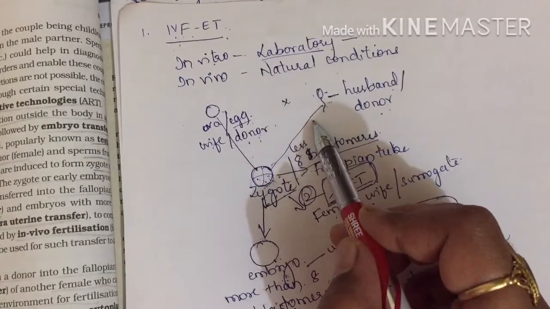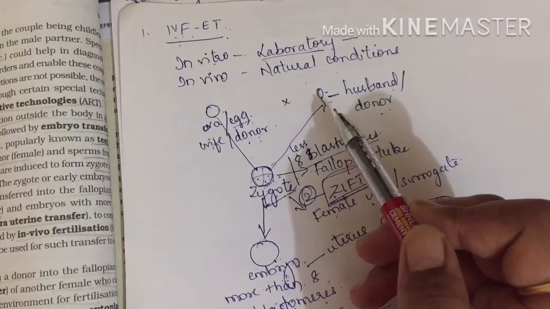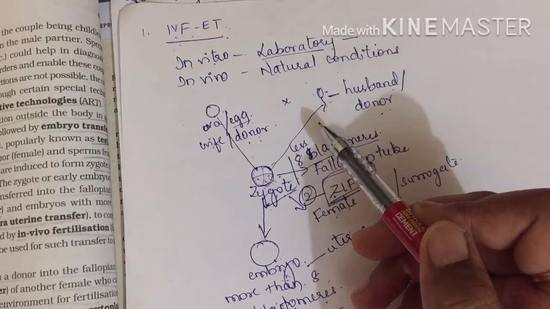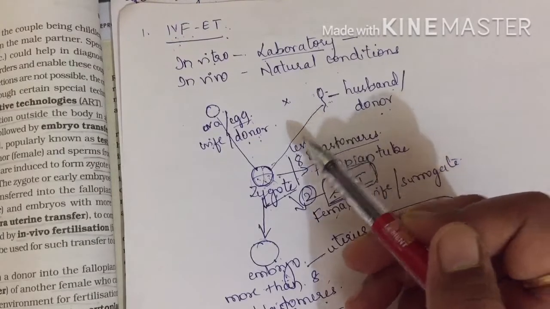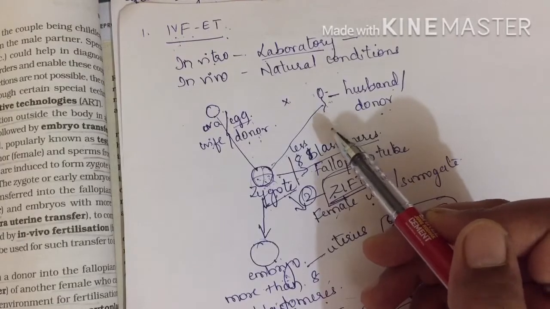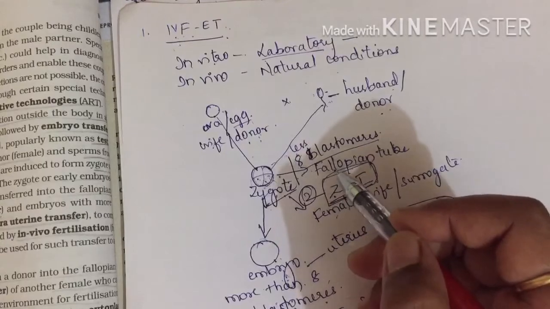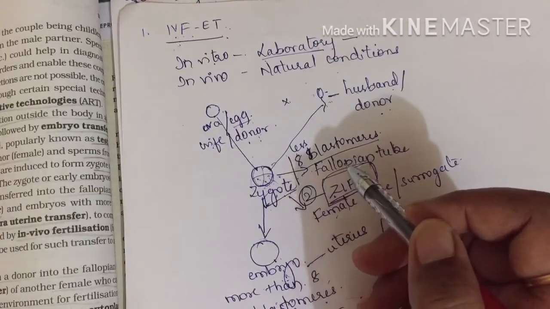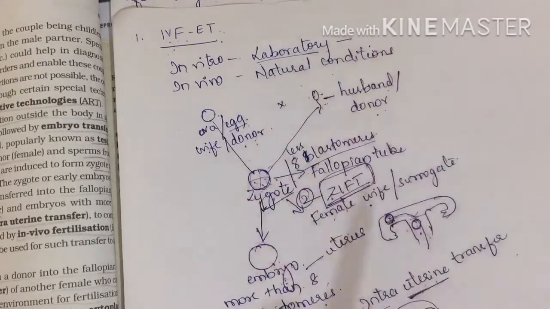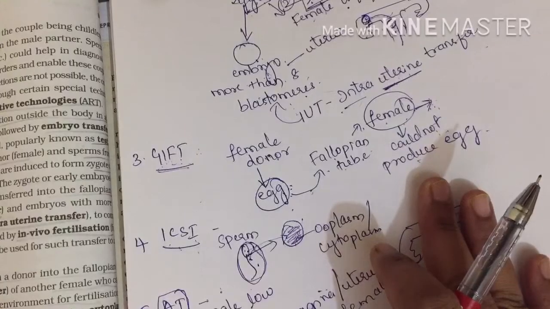Second one is that it is not present everywhere in the country. Third one is that it requires high precision, which means it is highly costly. When it is costly, many people cannot afford it. If they cannot afford it, then they won't go for this method, right? So these are the three reasons why every infertile couple cannot have children. And there is also sometimes unawareness. These are the reasons why it benefits few, not all.